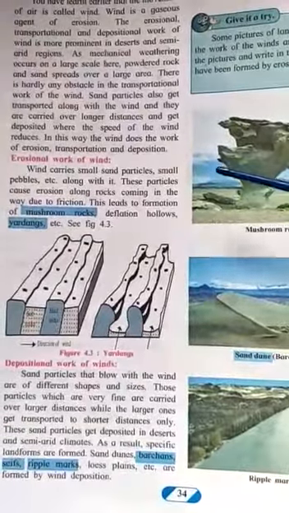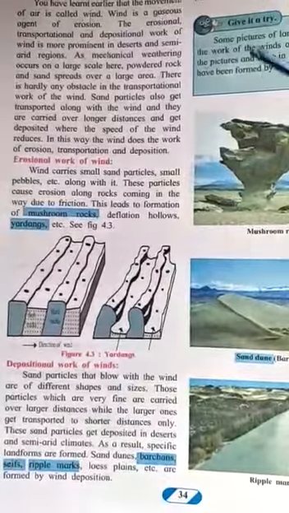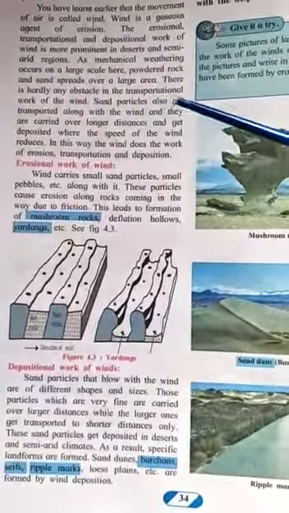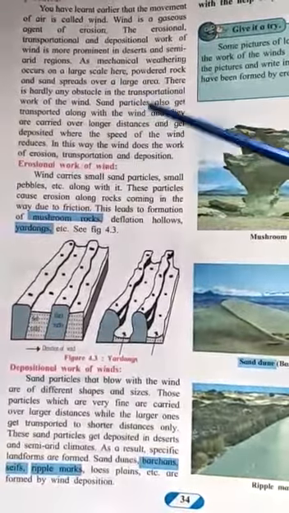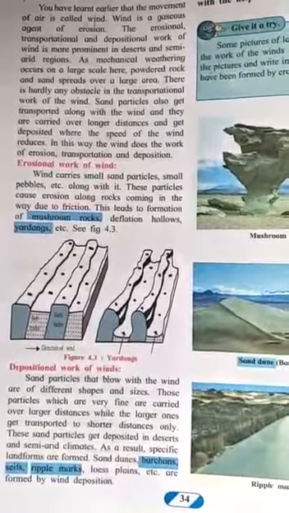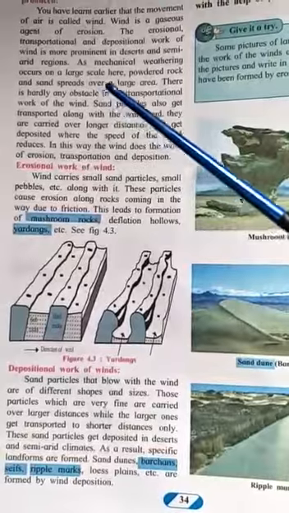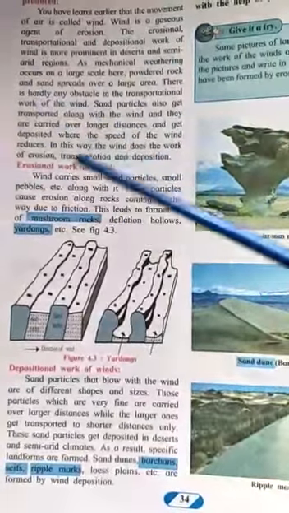So because of that mechanical weathering, you can see powdered rocks, right, and large pieces falling. So there is hardly any obstacle in the transportational work of wind. If such powdered particles are there, the wind can carry it easily. So there is no obstacle, there is nothing that can stop the wind from taking these powdered or weathered material.